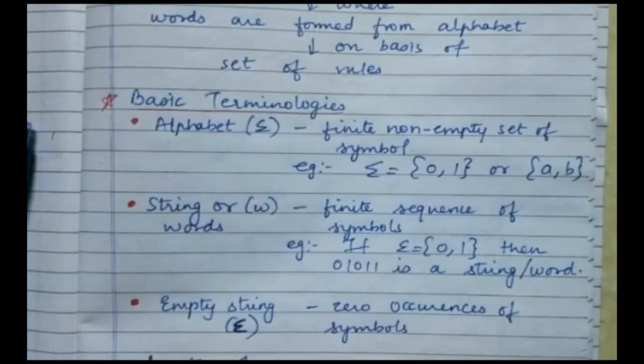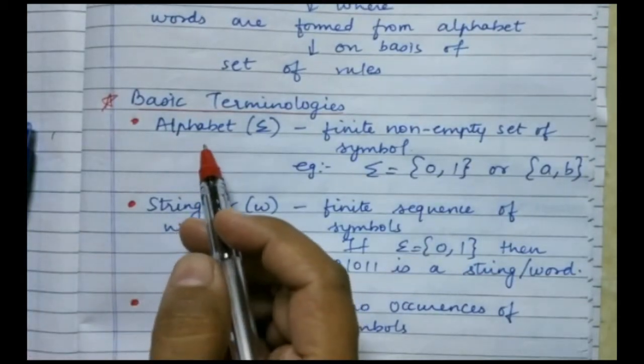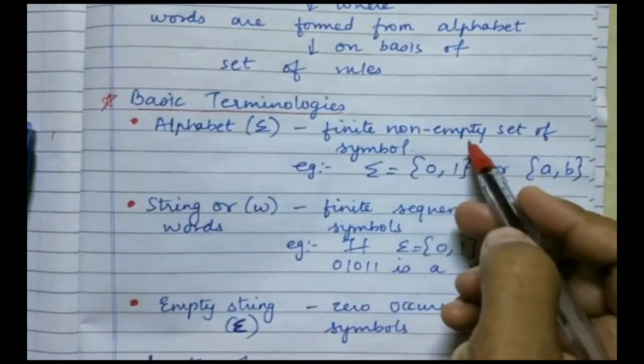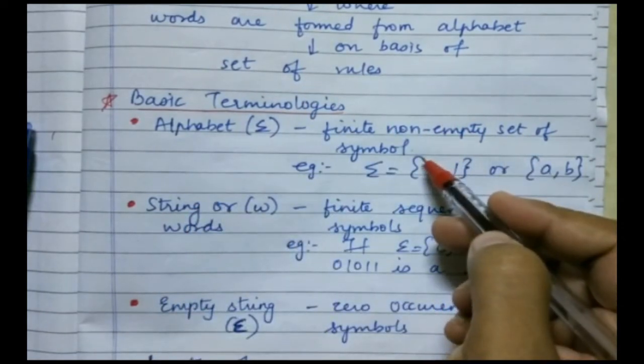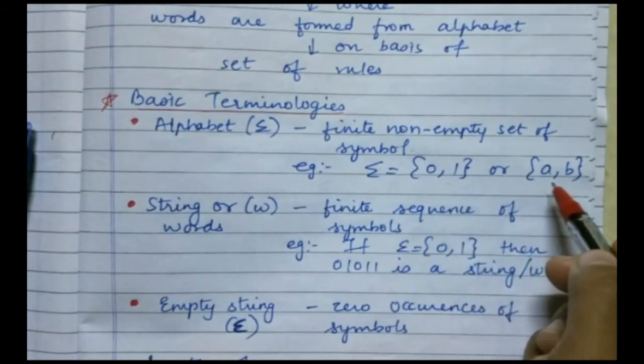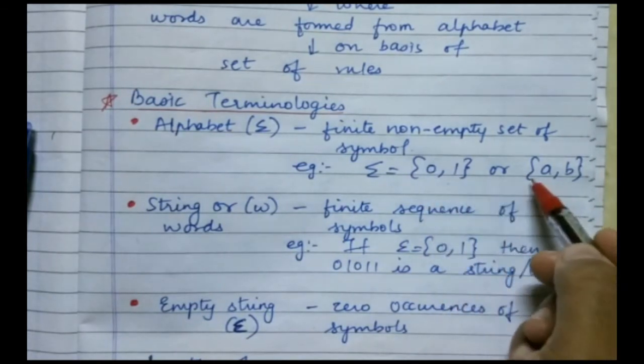Let's discuss some of the basic terminologies. First is alphabet, which is represented by sigma. What is an alphabet? It is a non-empty set of symbols. It is going to contain symbols, say for example 0 and 1, or if I say A and B. Those are the alphabets.